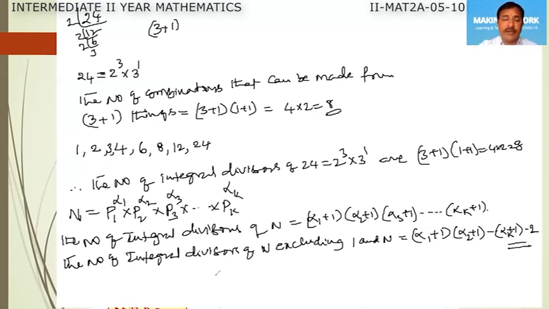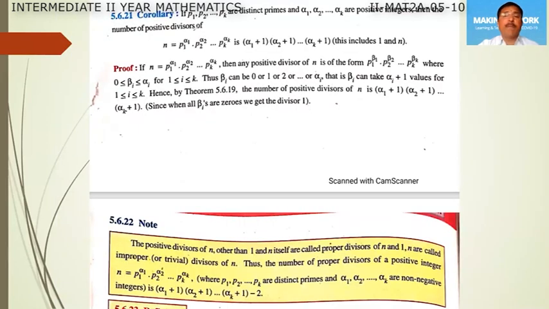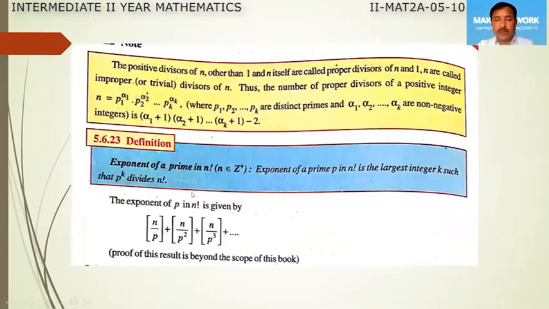It is derived, right? And the next slide is the positive divisors of n other than 1 and itself. So already we have gone through this.